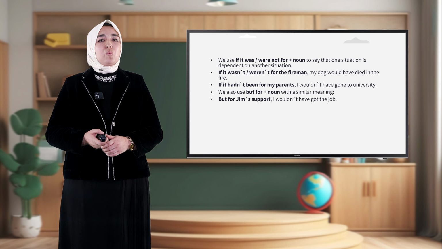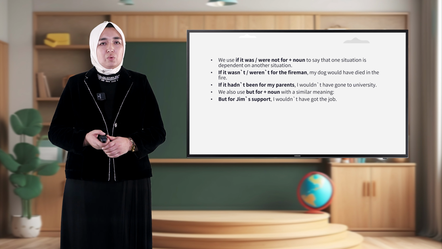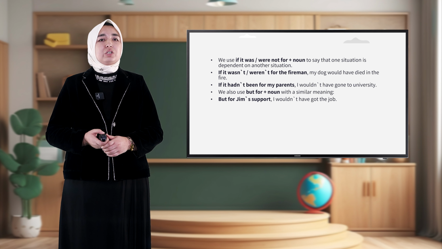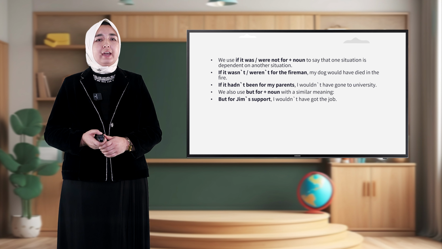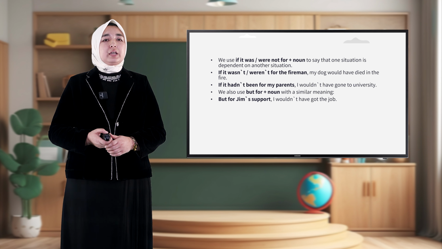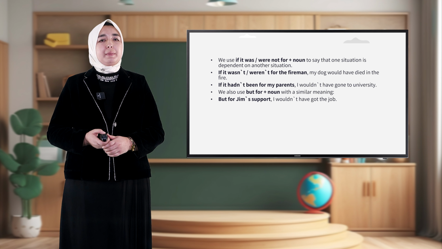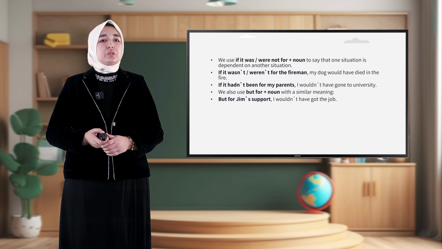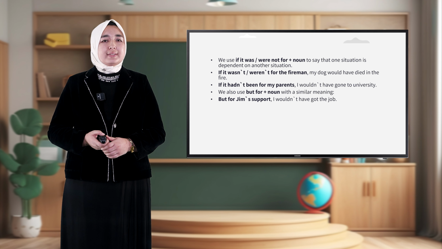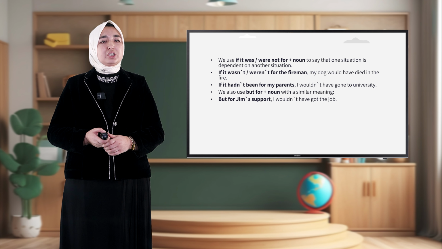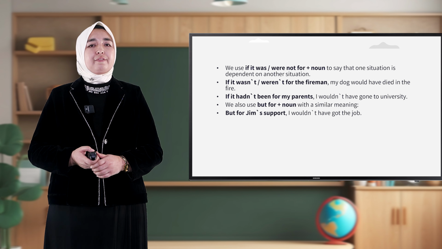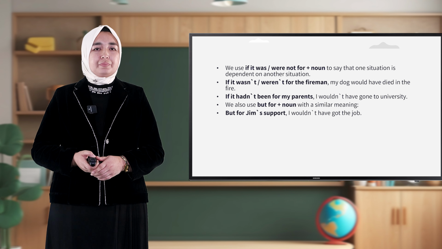We use if it wasn't or weren't for plus a noun to say that a situation is dependent on another situation. For example, if it wasn't for the fireman, my dog would have died in the fire. If it hadn't been for my parents, I wouldn't have gone to university. We also use but for plus a noun with a similar meaning. But for Jim's support, I wouldn't have got the job.